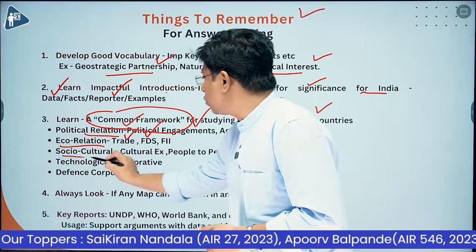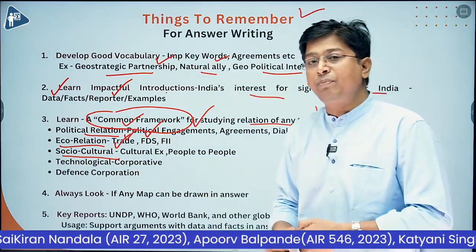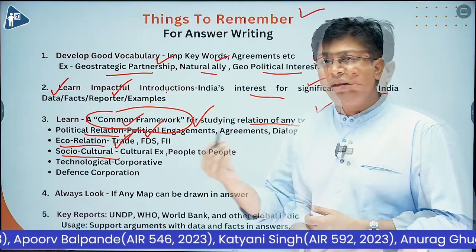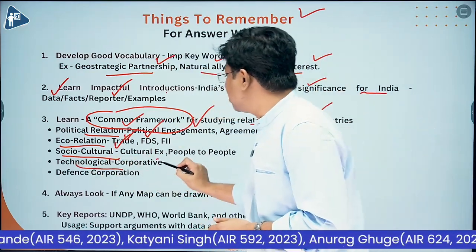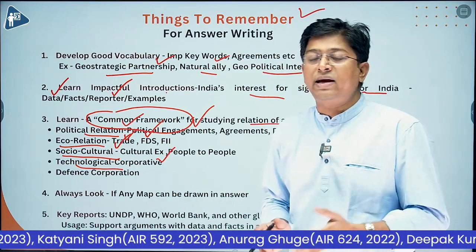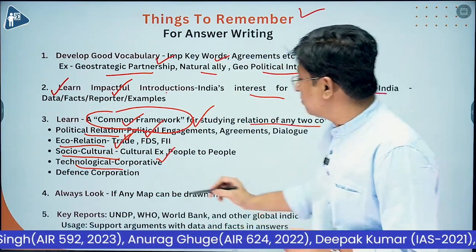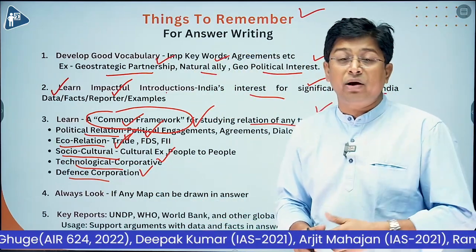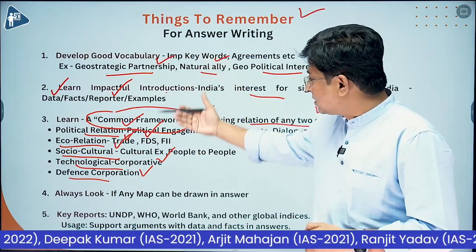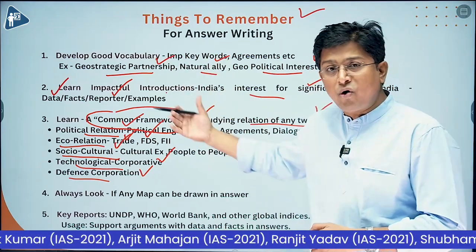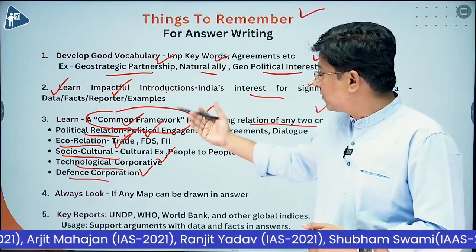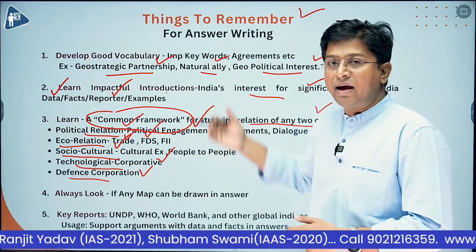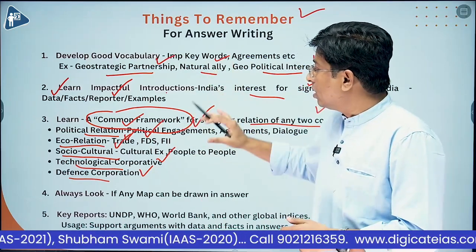Then we have some socio-cultural relations as well. For example, India and Bangladesh share a common linguistic background. Then there can be technological cooperation, for instance, India and USA have signed the nuclear deal. Then maybe defense cooperation, the way we are having cooperation with Russia and with Israel. So there are some common aspects that you have to pick. This framework can be elaborated and further developed in detail, and in such a manner you should look at any relations.